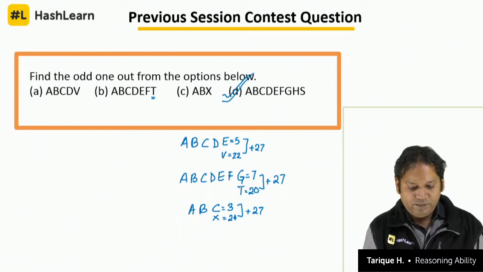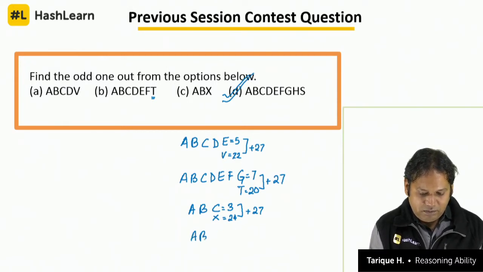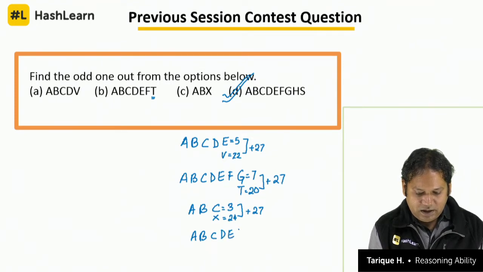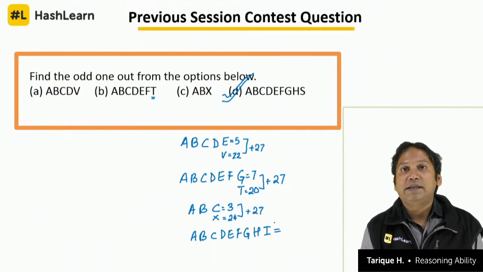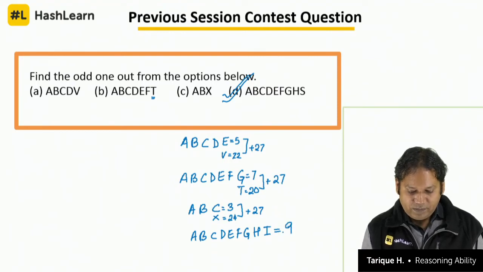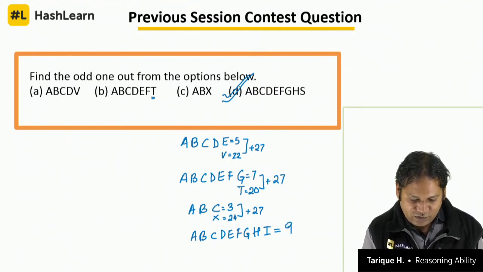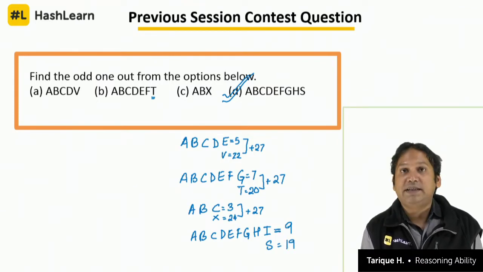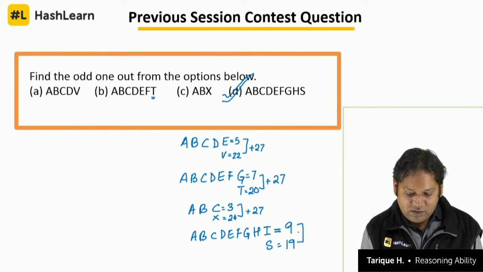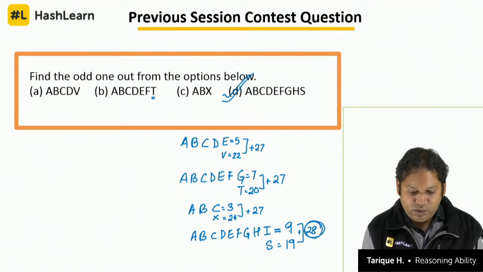Let's look at D also. A, B, C, D, E, F, G, H, I. Right? So H and I, that is 9. In fact, G is also correct. So I think there is no odd one out here. A, B, C, D, E, F, G, H, I is equal to 9 and S is equal to 19. No, let's see. So I is equal to 9 because J is 10. And T is 20, so 19 plus 9 is equal to 28. Yeah, so it's adding up to 28.